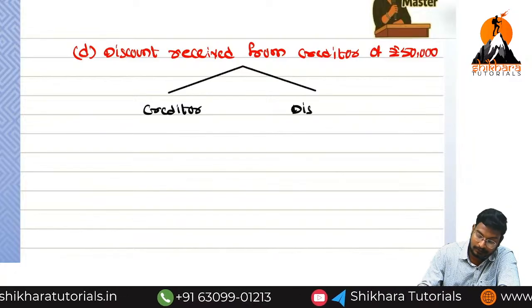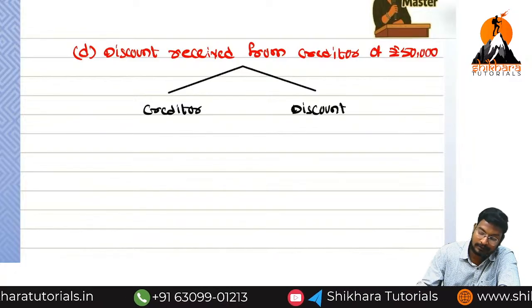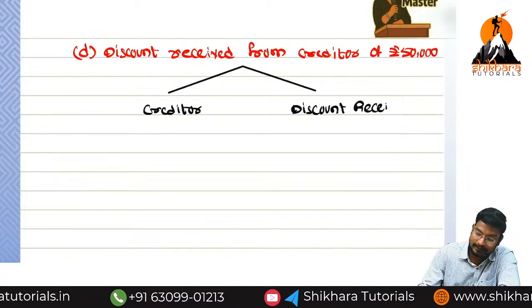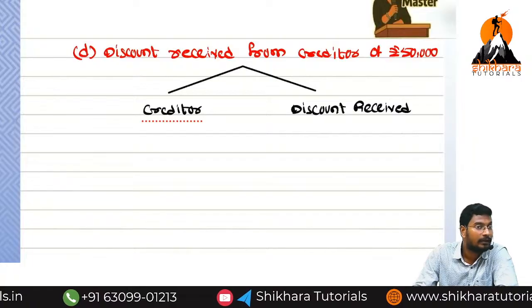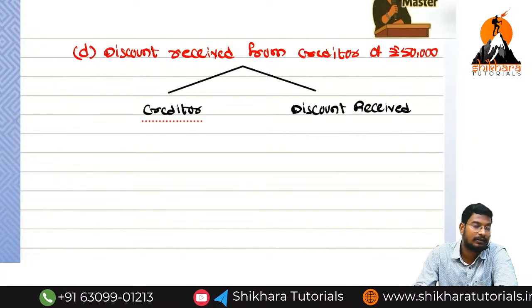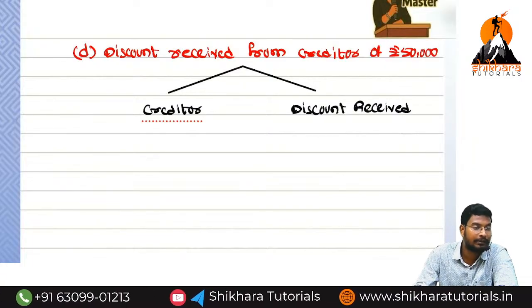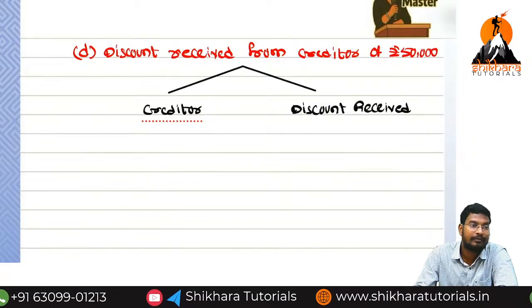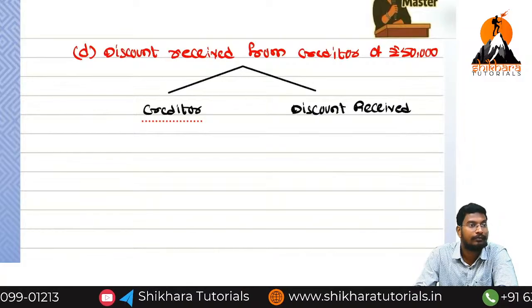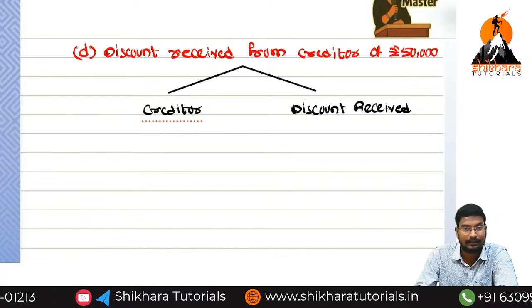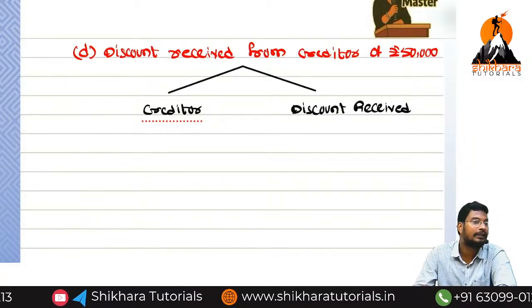So creditor and discount received. Is discount received a cash discount or trade discount? Cash discount. Discount received is a cash discount. We are going to record it in the books of accounts. Why do we need to record? Because in order to identify the correct profit or loss, we need to record the discount received and discount allowed. We should not record the trade discount.